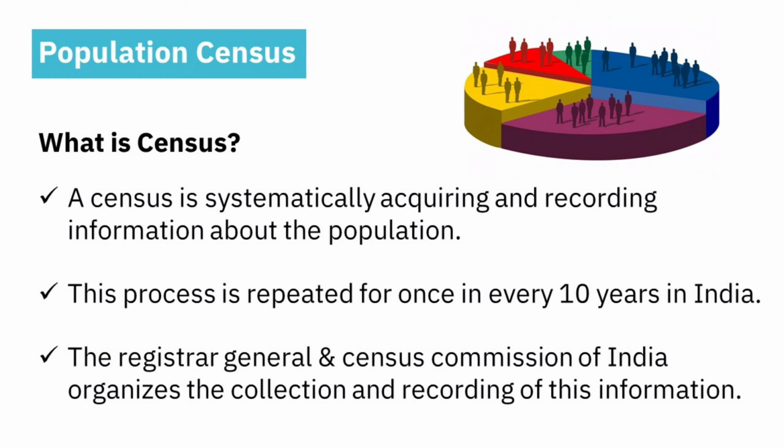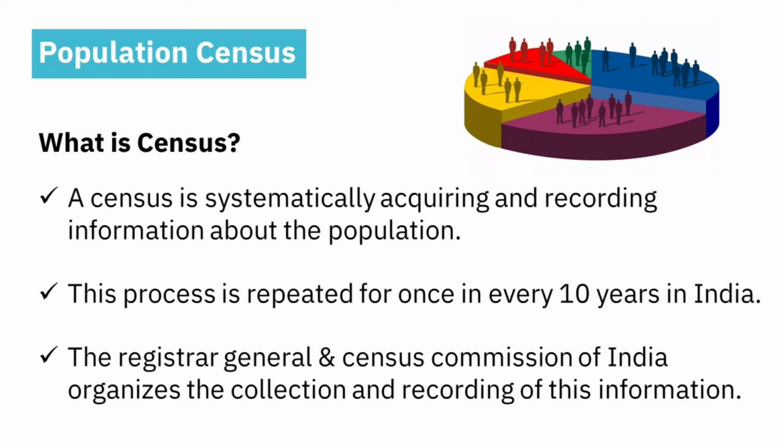And we will learn some other important points about census. Already we learned what is census. A census is systematically acquiring and recording information about the population, and this process is repeated once in every 10 years in India.